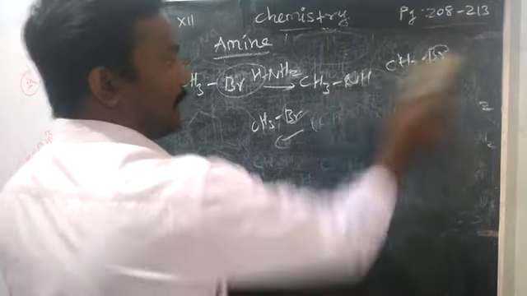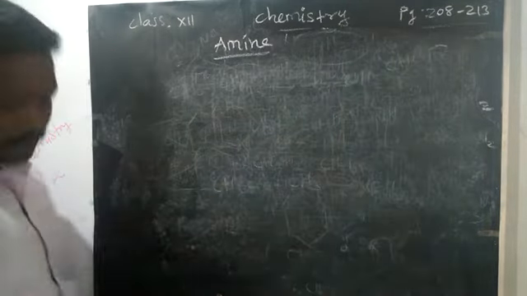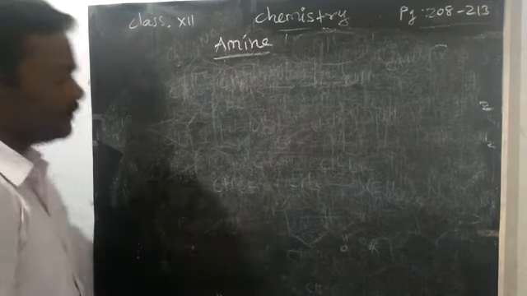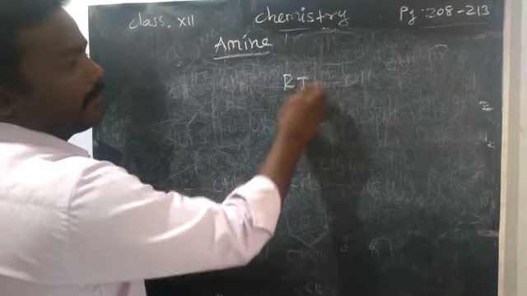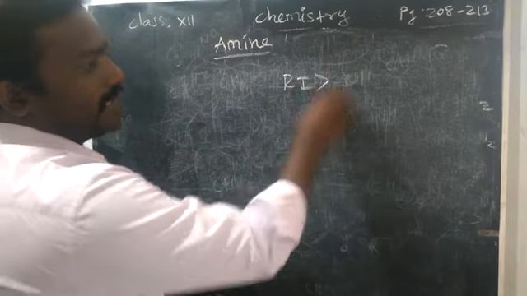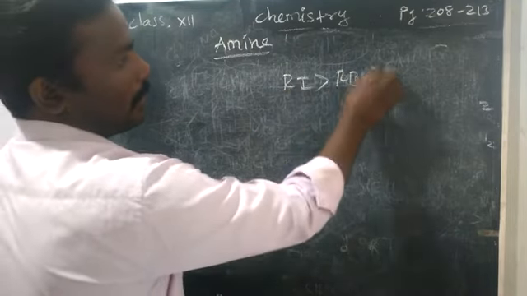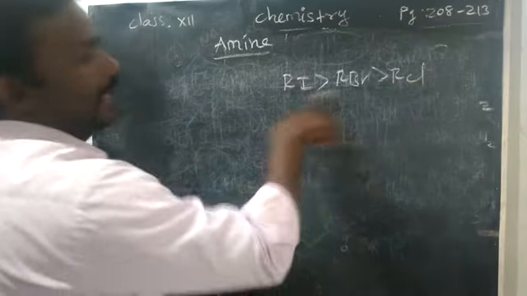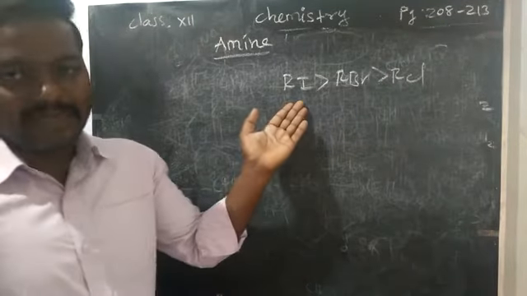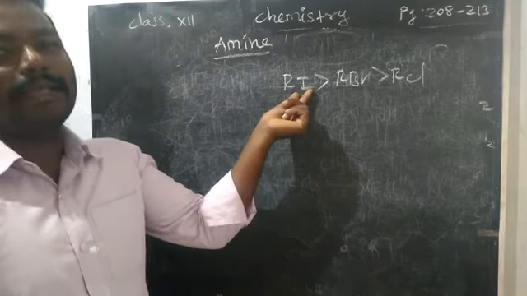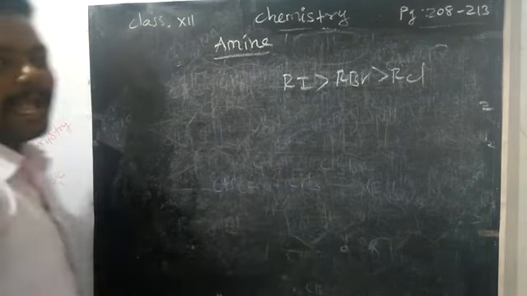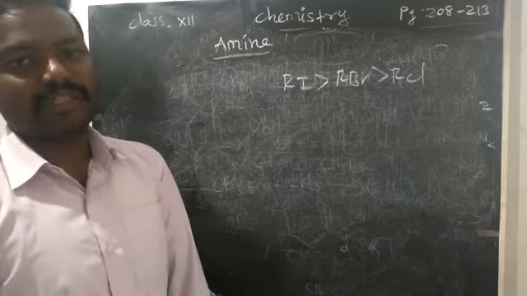Here we are going to take an alkyl halide. The third one, the alkyl group, is also important. Here we have to remember the reactivity. For the alkyl halide we are using, the reactivity order is RI, then RBr, then RCl. That means the halogen plays an important role in the reactivity. If you take alkyl iodide, it has more reactivity.